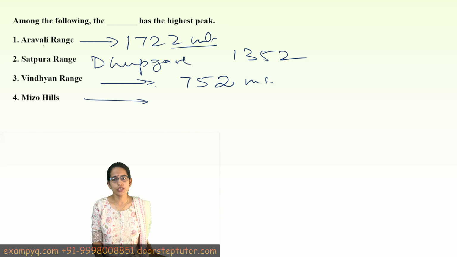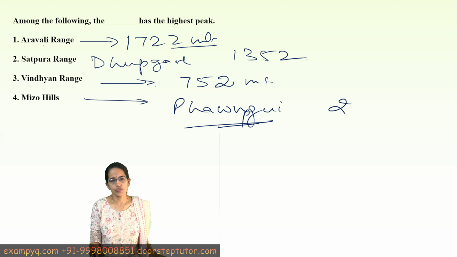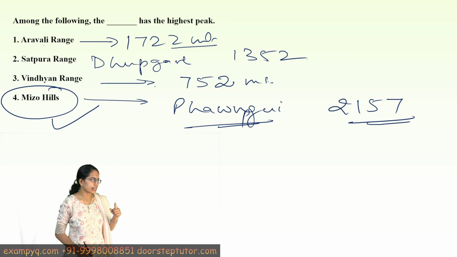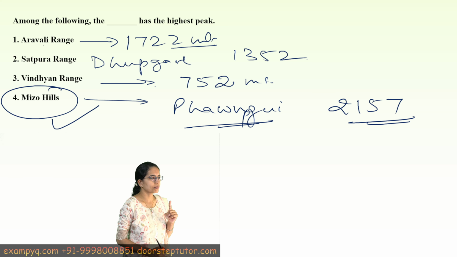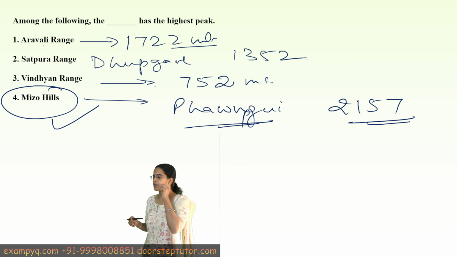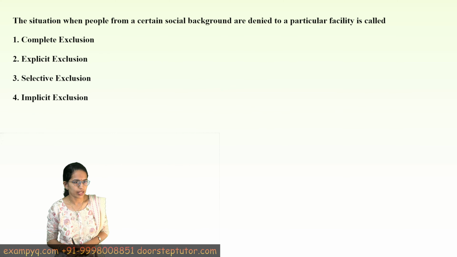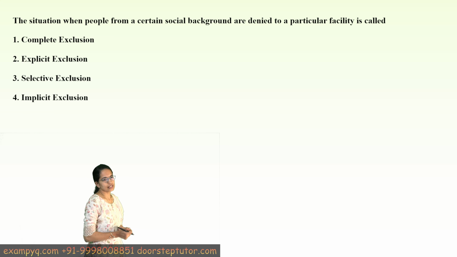And then we have Mizo Hills, where we have Phawngpui, and this is an elevation of nearly 2157. So among these, we could say Mizo Hills has the highest peak. Now this kind of similar question was asked in the previous exam as well. So each of the mountain ranges and their highest peaks are really important. Memorize them well.